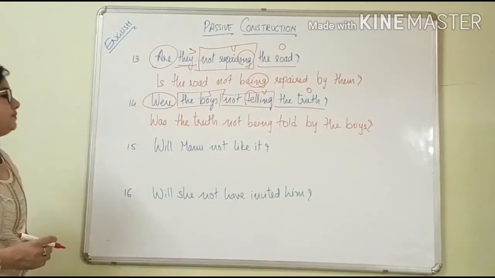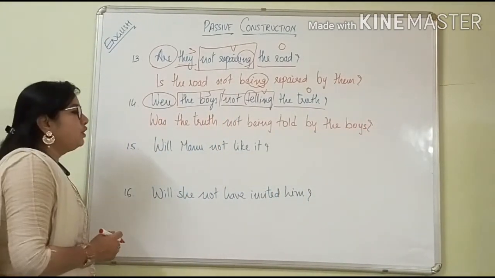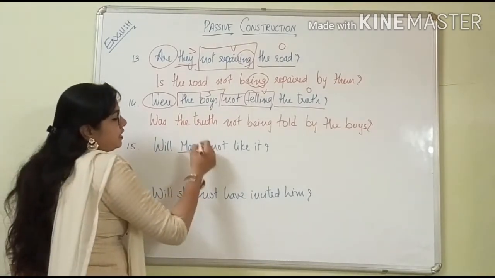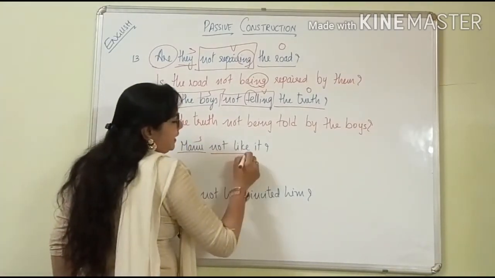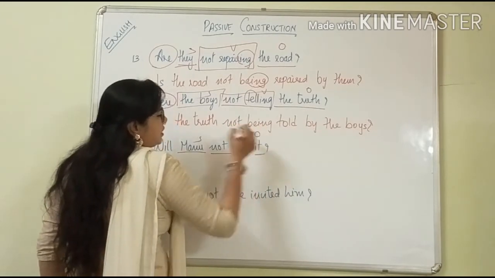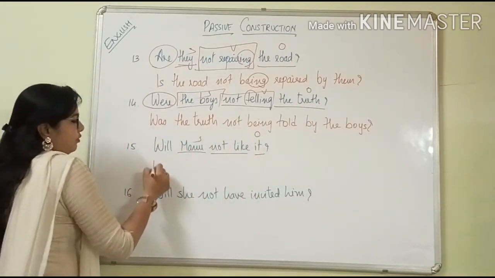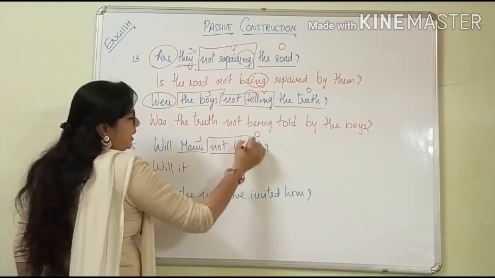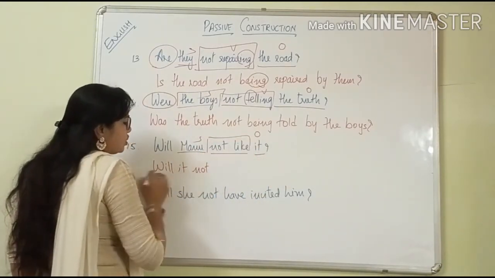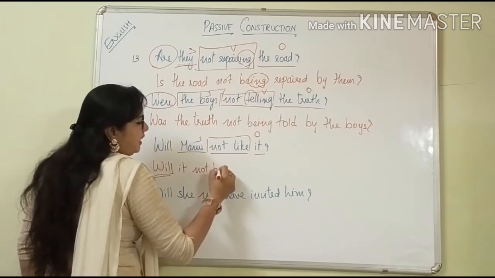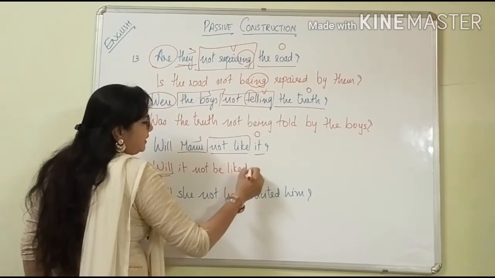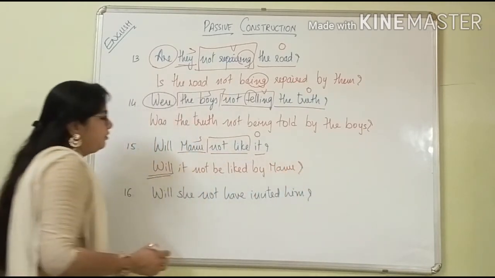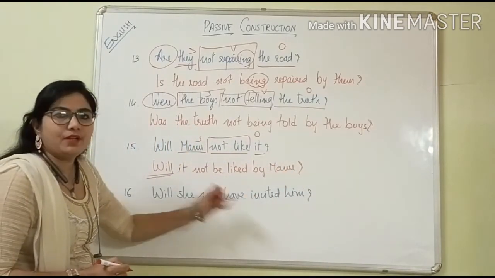See now next one. Auxiliary is there. Manu will not like it. Sorry, will Manu not like it? See, Manu is the subject, not and like is the verb, and it is the object here. So will, no need to change it. It, not like, but because auxiliary is there, so we'll keep here be. Third form of like is liked by Manu. And question mark. Will it not be liked by Manu?